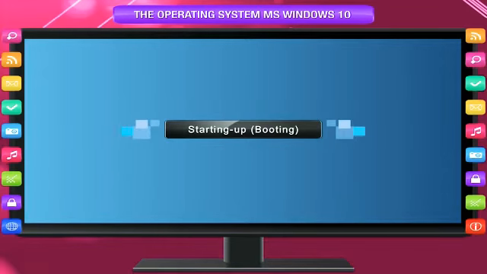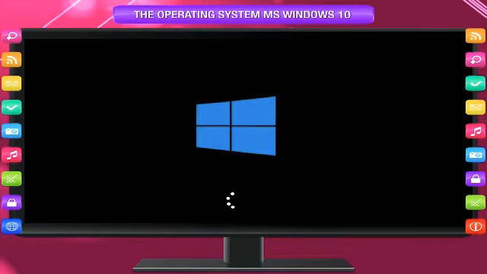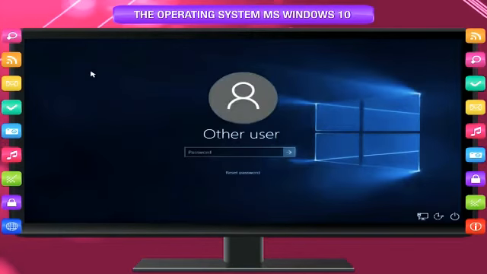Starting up or booting. When you switch on the computer, you see the Windows 10 startup screen. The loading wheel indicates that Windows 10 is preparing the startup sequence or boot process. The first thing it presents you is the user account or logon screen. Select your user account and type the password and press Enter key or click on the arrow button. You will then see the welcome screen. Your personal settings are being set up. This means Windows 10 will use your chosen background picture, color scheme, and arrange the desktop icons the way you left them last time.